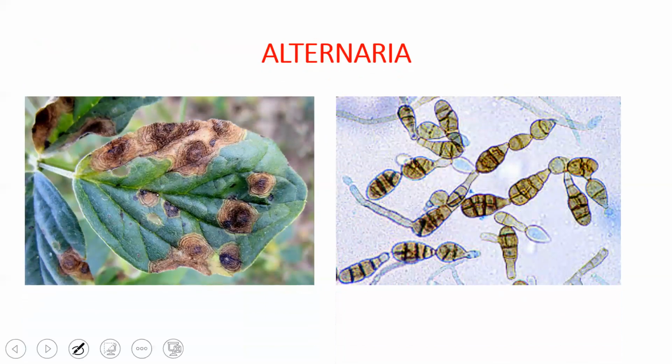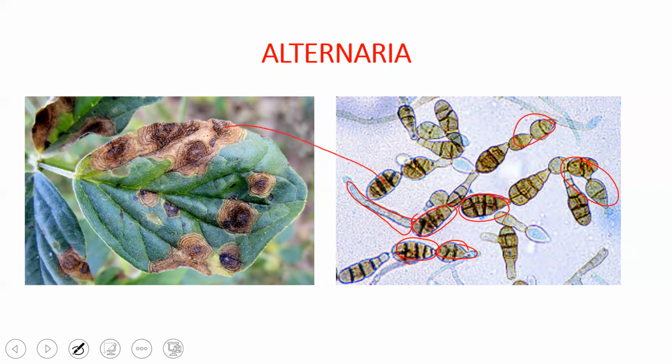Some of the examples include Alternaria. In Alternaria, you can see the hyphae here. The hyphae are also giving rise to asexual spores. These asexual spores are called conidia. Each hypha is branched and septate. You can see the septa, the cross walls, present here. And what you see here is the conidium which is present in them.